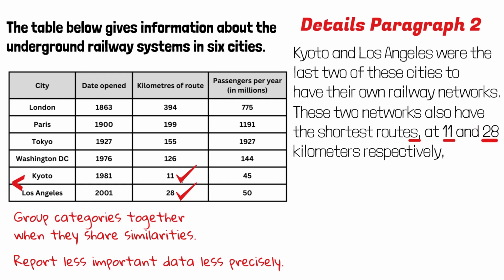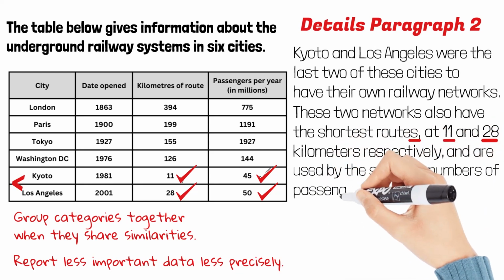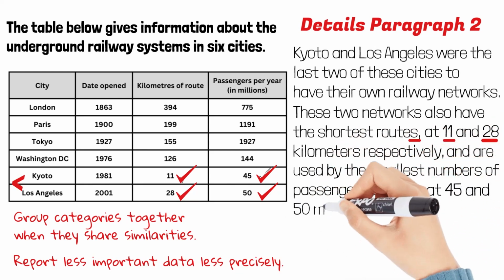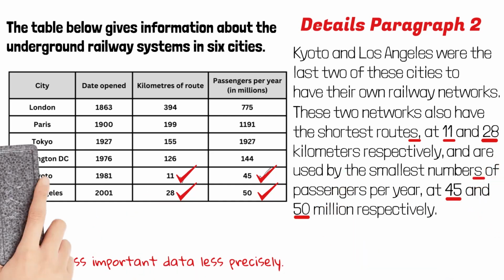And we can do the same for their passenger numbers. Instead of pointing out the single smallest number, we can say that they both are the smallest and are used by the smallest numbers of passengers per year at 45 and 50 million respectively. Again, remember to use the plural numbers because here we have 2 numbers.